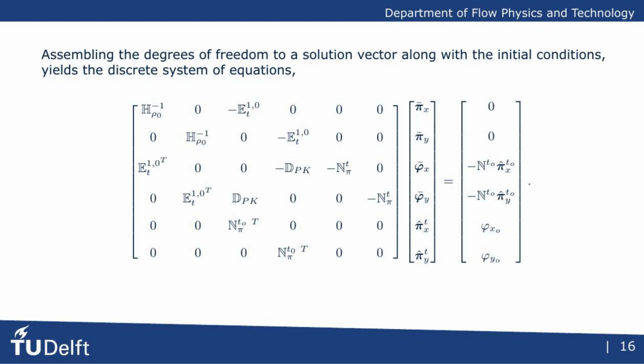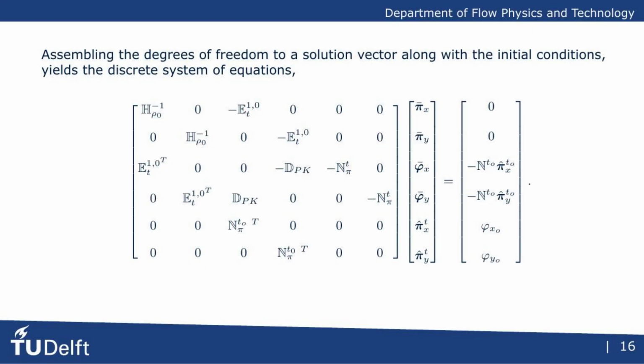The E matrices, like E sub T10, are incidence matrices that act as discrete derivative operators. The T subscript, for example, indicates that it represents the time derivative. The N transpose matrix is a trace matrix, which is the mechanism we use to apply the initial conditions by restricting the flow map to the initial time.